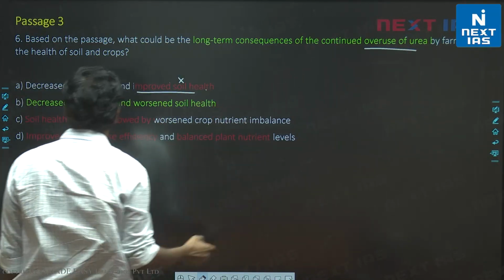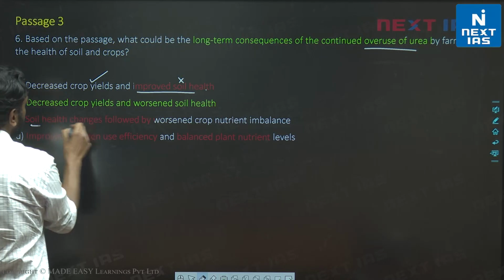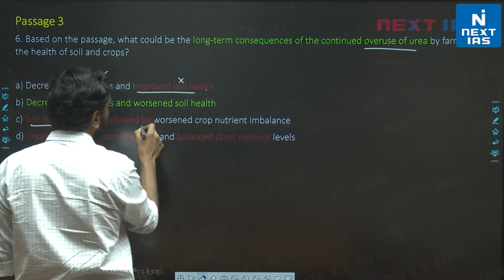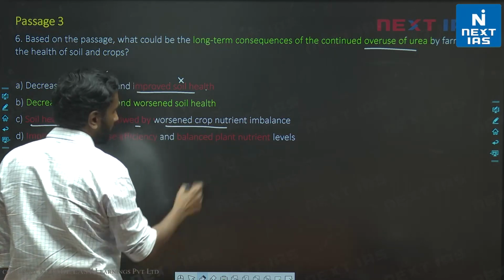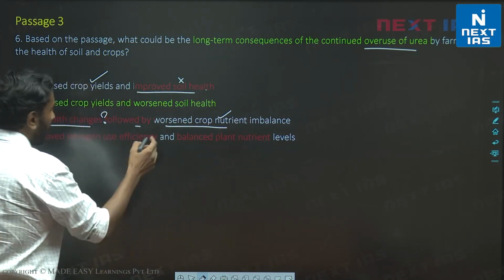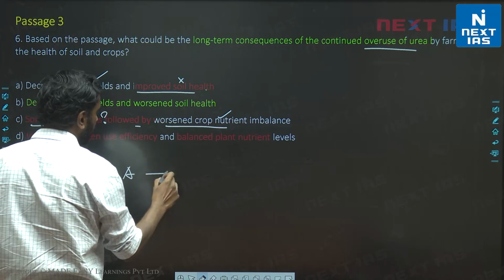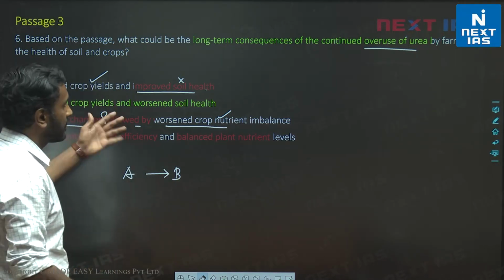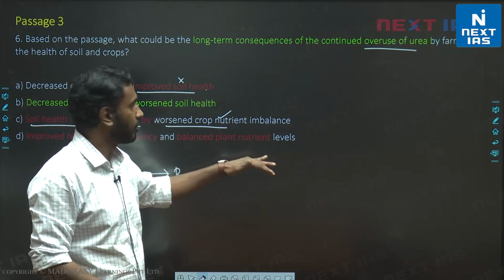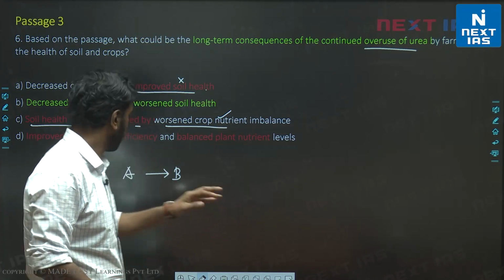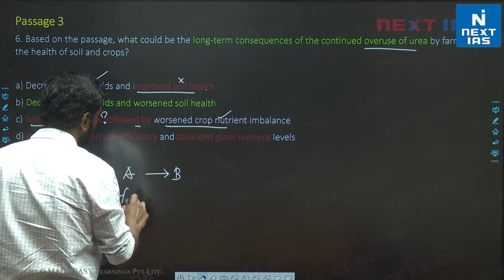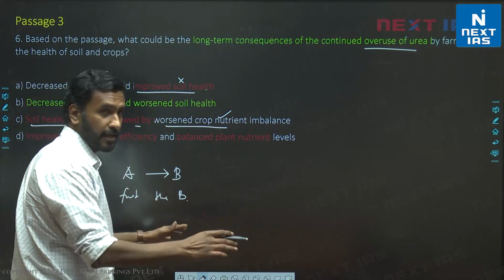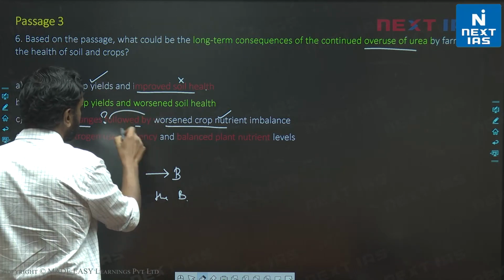Similarly, I can't say overuse of urea will lead to soil health changes. Changes how? Positive changes or negative changes, followed by worsened crop nutrient balance. So this is correct. But I can't say A first, then B. Soil health changes first and then crop nutrient imbalance occurs. This is incorrect logic, suggested by "followed by."